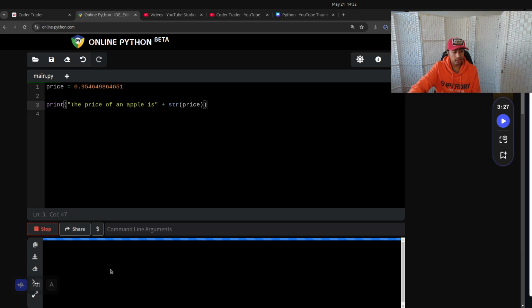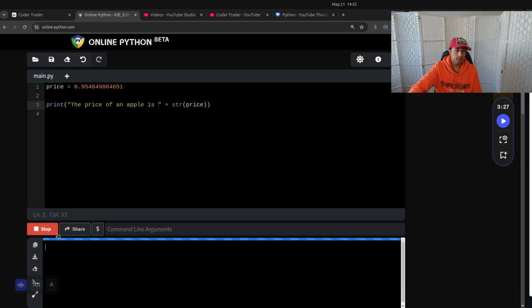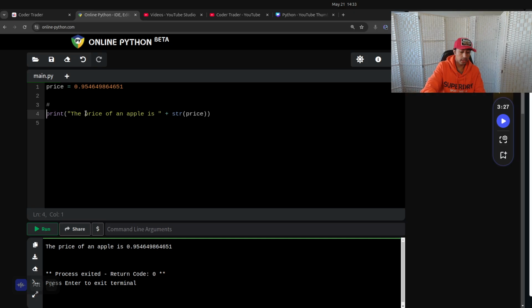So I run that, and what we did is we converted the price float into a string, and then we concatenated it with the whole string. The formatting is a bit weird, so I'll make a space right there. There is another way of doing this. Let's comment that out with a little hashtag. To do it quickly, I just press Control / and it comments the whole line out.